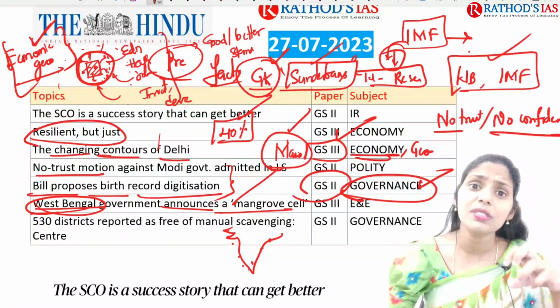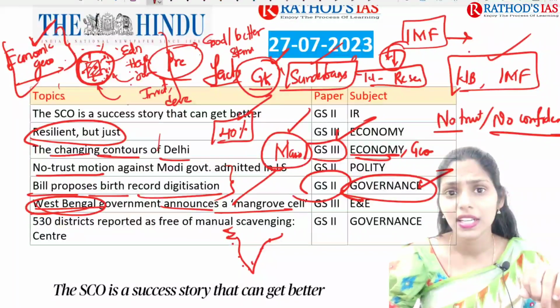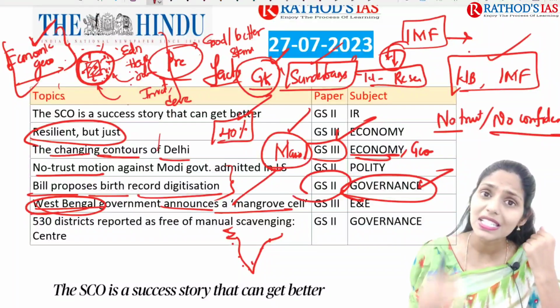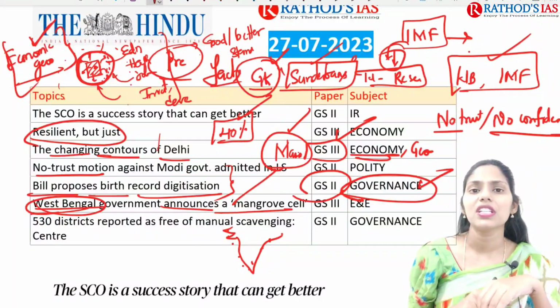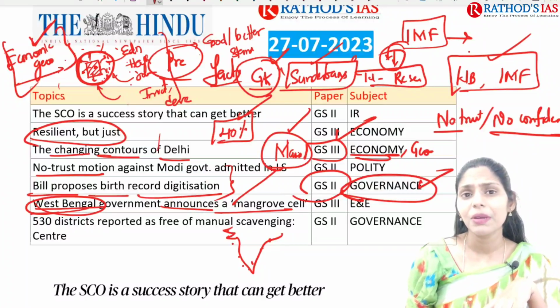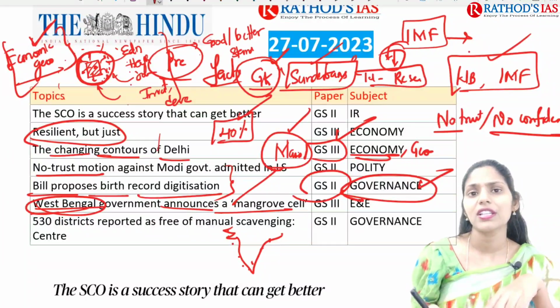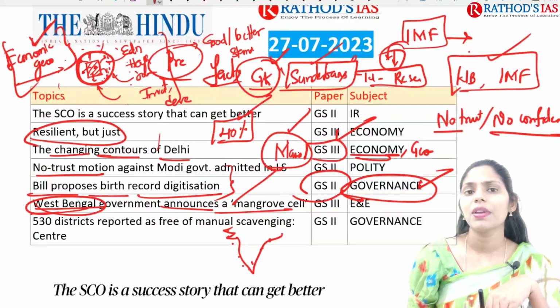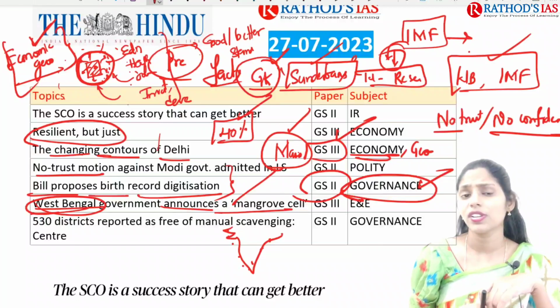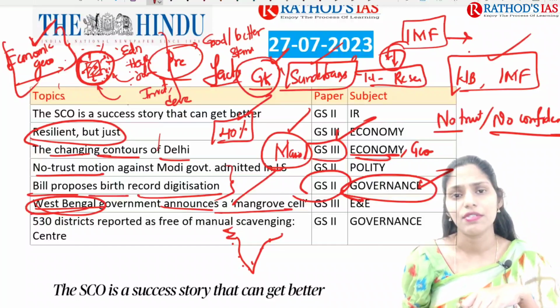And whether this manual scavenging is still present in India or not? Yes. Even though a lot of steps have been taken by the government, manual scavenging is still prevalent in India. Especially now, people working in municipalities directly clean the drains, nalas, as well as the gutters, etc. So this comes under manual scavenging.